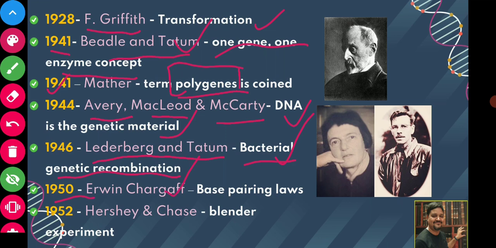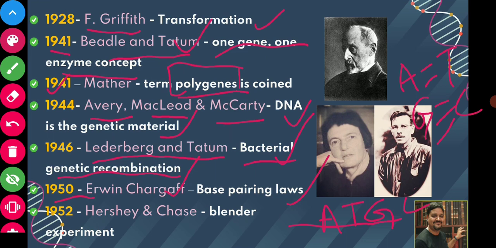Then in 1950, Irving Chargaff gave the concept of the base pairing law. We know that our genetic material is composed of 4 nucleotide bases A, T, G, C. We also know that A is paired with T by double bond, and G is paired with C by triple bond. How A is paired with T and G with C, this law was deciphered by Irving Chargaff. That is why it is also called Chargaff's law.